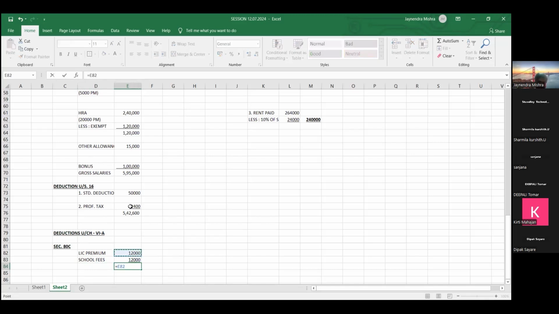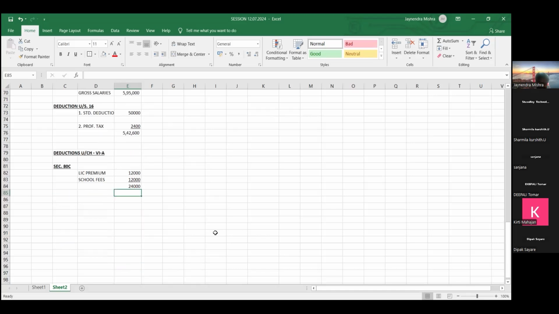He has just submitted two different kinds of investment detail, school fees and LIC premium. So friend, this is available as deduction. क्या मिल जाएगा अपने को? Whatever investment we are making, that is available as deduction.